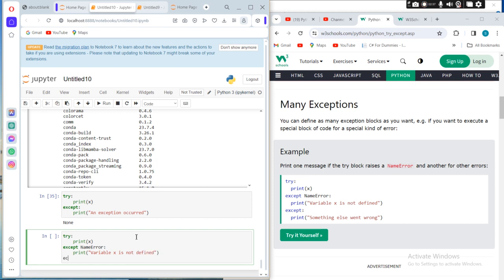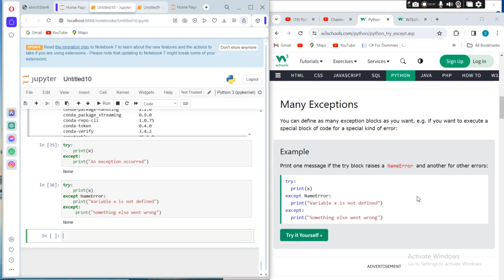Variable x is not defined. Then another except, and this is the default except, print "Something else went wrong."